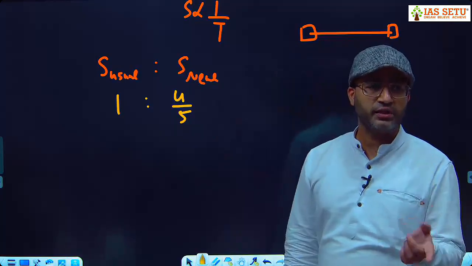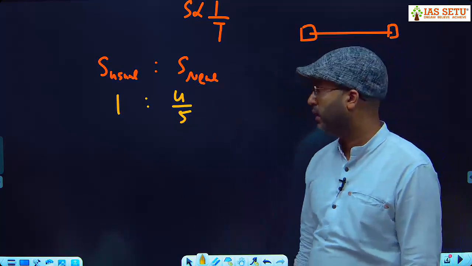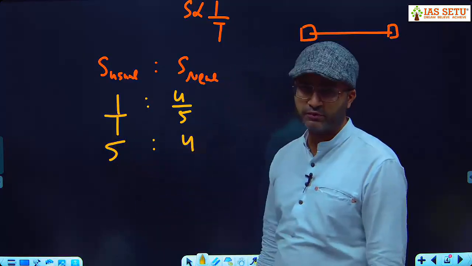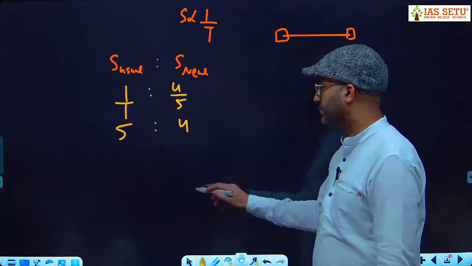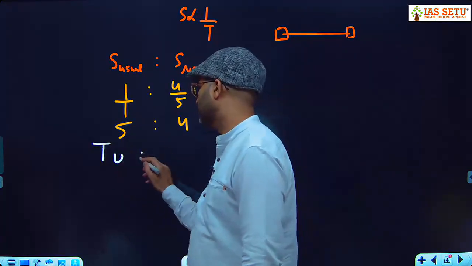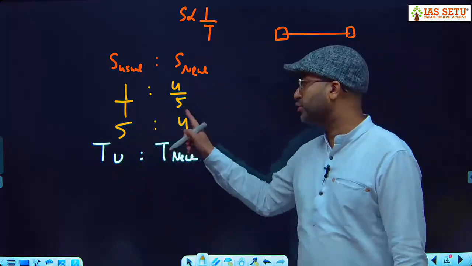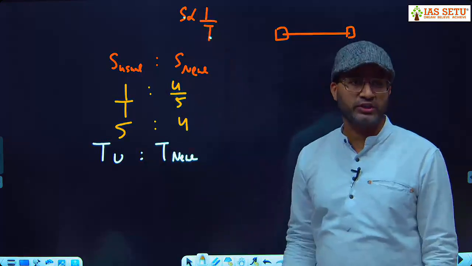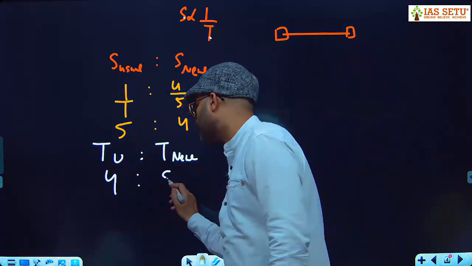If my usual speed is 1, today my speed is 4/5 of 1. What is 4/5 of 1? 4/5. Now you simplify. Take 5 this side. So can we say the speed ratio here is 5:4? The speed ratio is 5:4. Now we take time: time usual and time new. Tell me, if the speed ratio is 5:4, what about the time ratio? Opposite, because speed and time are inversely proportional. If the speed ratio is 5:4, the time ratio will be 4:5.